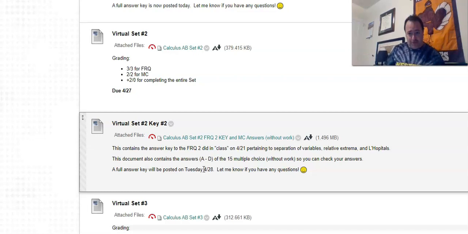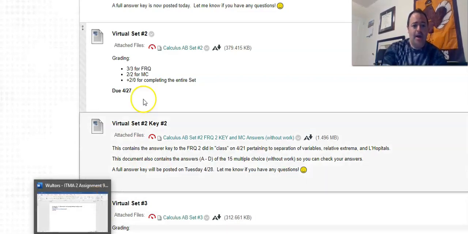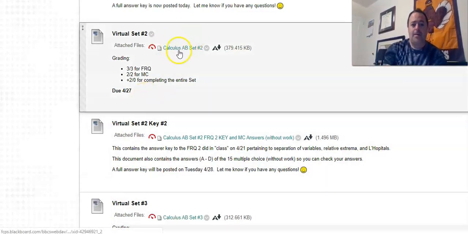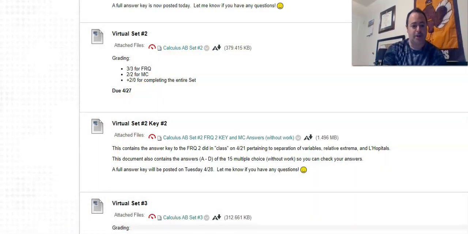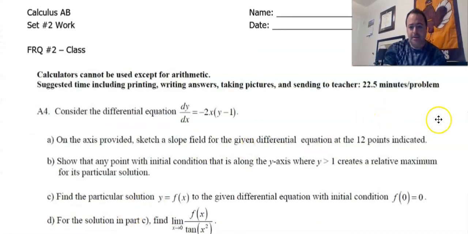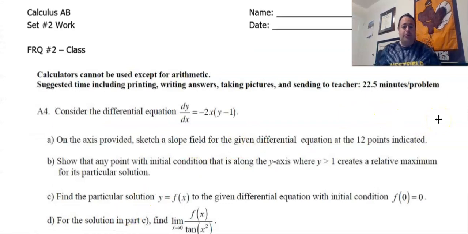And so the FRQ I'm going to do today is also going to require a lot of stuff. So let's actually look at the FRQ. And again, it's on the problem set for AB set number 2. And so here it is. And this FRQ should be very familiar to you because this was the last thing that we did before we all had to go virtual.